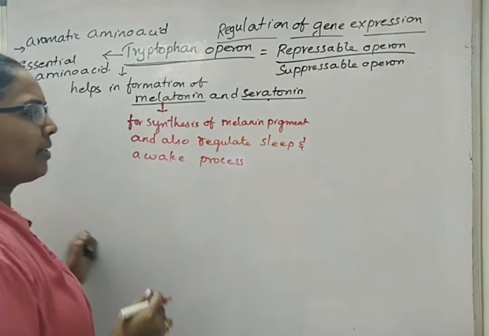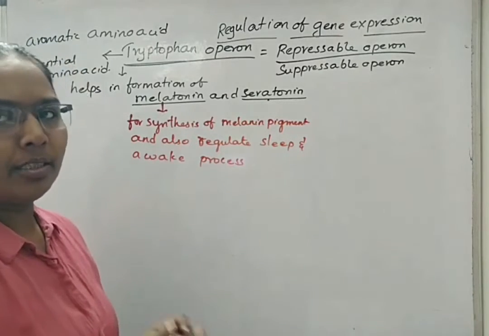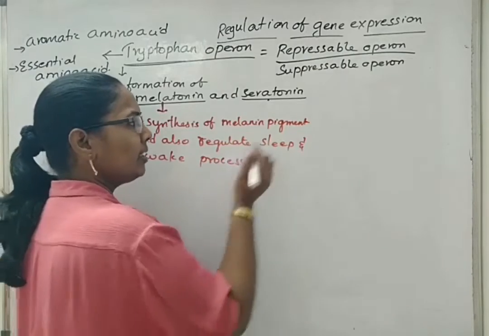If a person is suffering from sleep disorders, this melatonin will be regulating that. It controls that disorder.